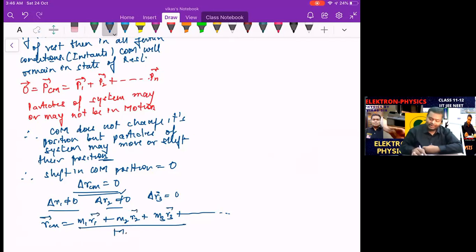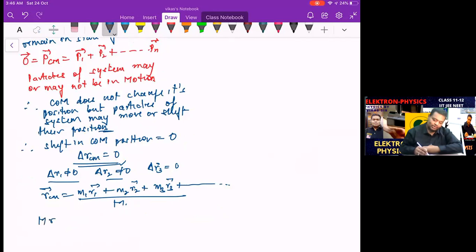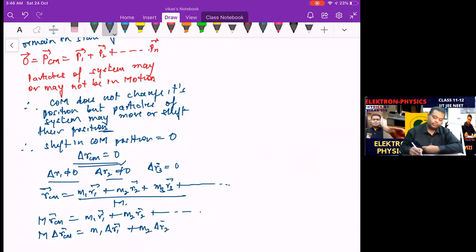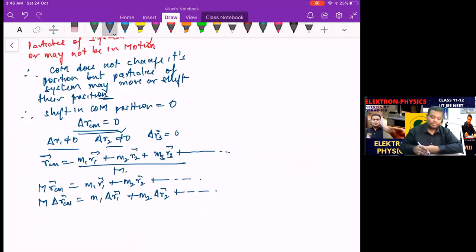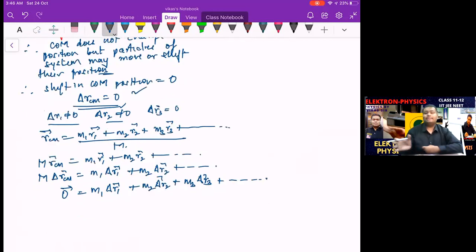So how do I use it? I can write this as M into RCM equal to M1R1 plus M2R2 and so on. So I can write this as M delta RCM is equal to M1 delta R1 plus M2 delta R2 and so on. But as per my concept, the delta RCM is zero. So that becomes zero equal to M1 delta R1 plus M2 delta R2 plus M3 delta R3 and so on. So that net shift becomes zero.